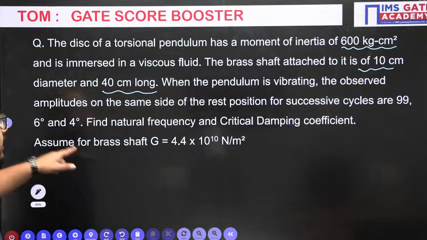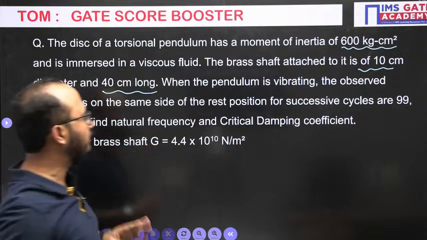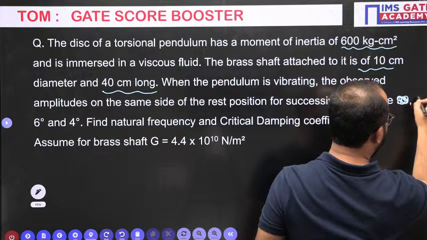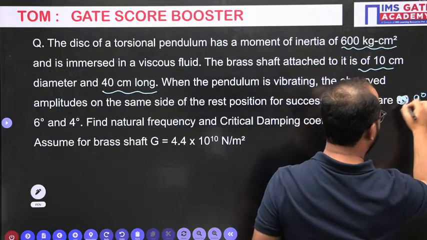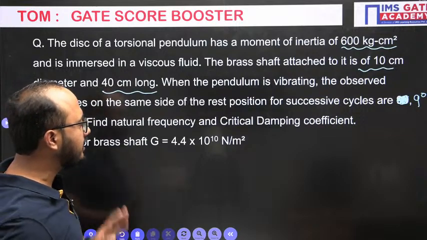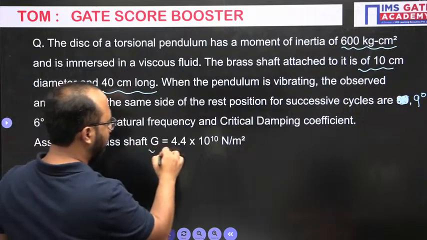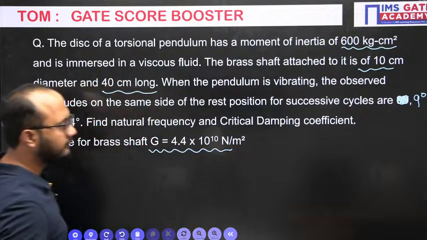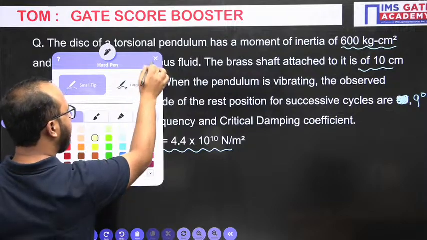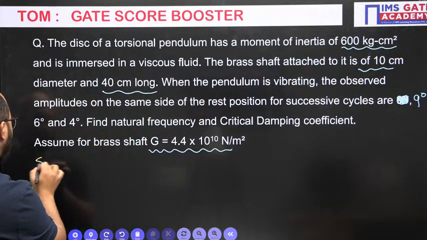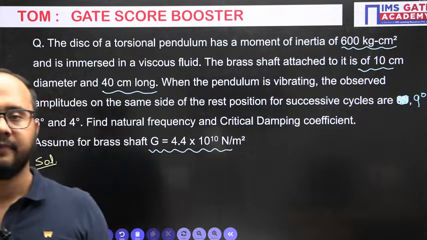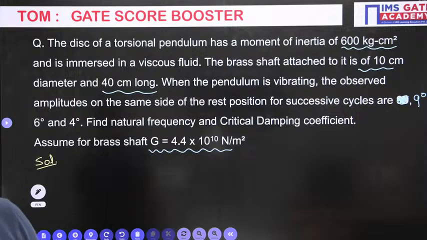Pendulum is vibrating. The observed amplitudes on the same side of the rest position for successive cycles are 9, 6, 4. This is 9 degree, not 99. This is 9 degree, 6 degree, 4 degree. Find the natural frequency and critical damping coefficient, and this G value they have given. Everyone please take 2-3 minutes and try to solve it. Within 2-3 minutes you need to solve this question. Do it everyone fast.